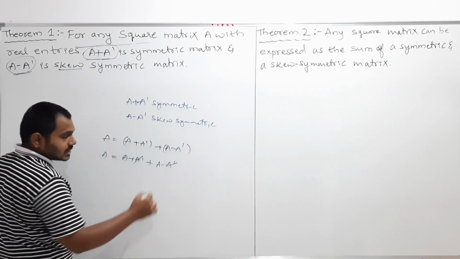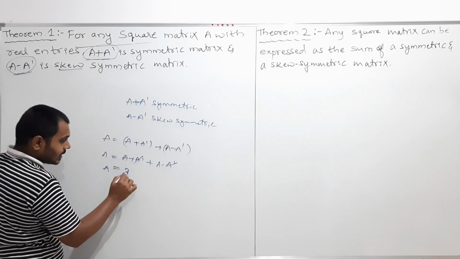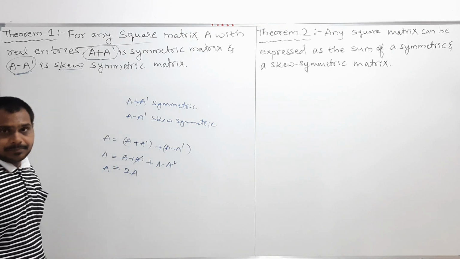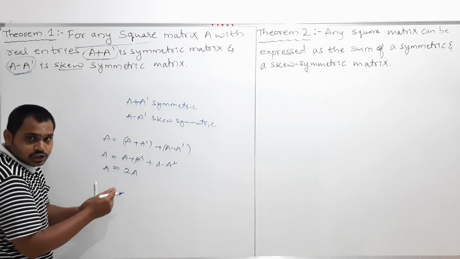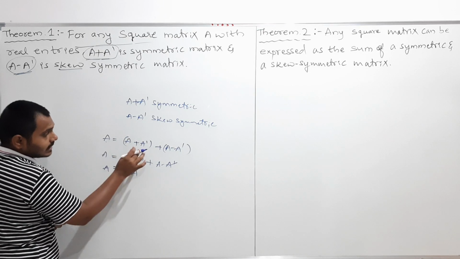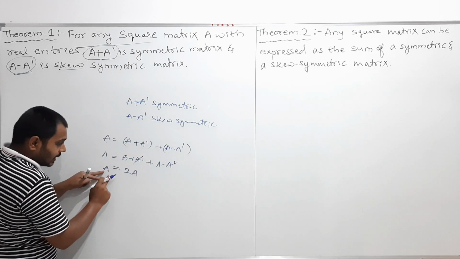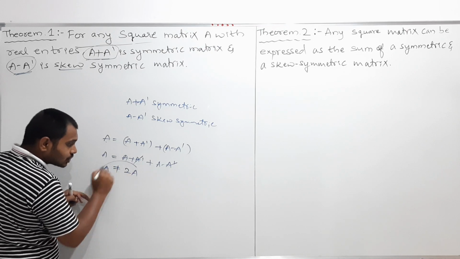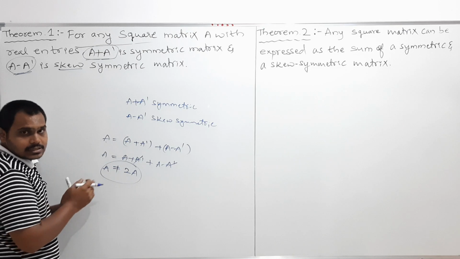The A transpose cancels, and A plus A is equal to 2A. But here LHS is not equal to RHS. So we cannot write A as the sum of symmetric and skew symmetric like this, because A is not equal to 2A. This is not correct.